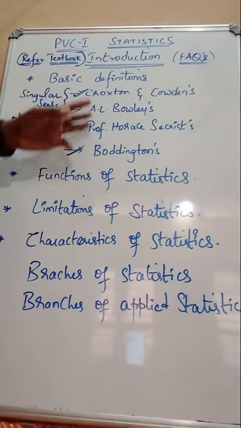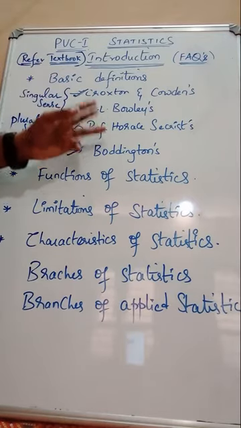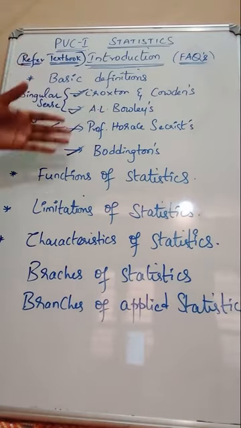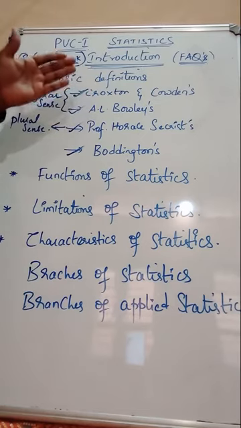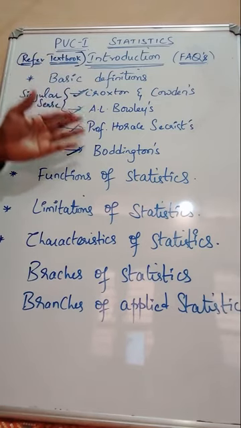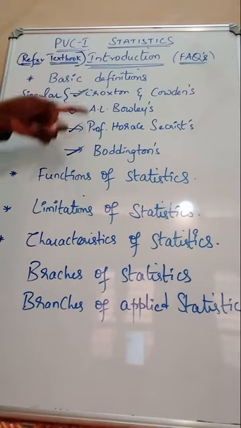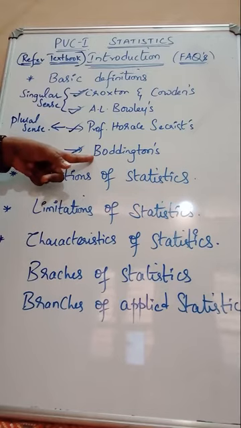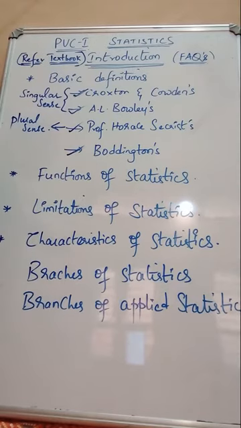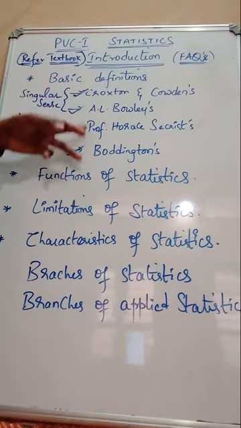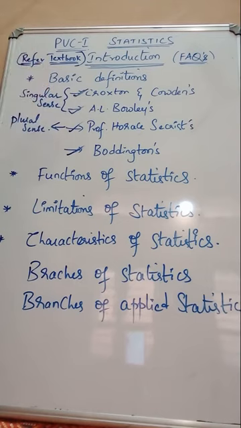Clear? So these are the 4 basic definitions of statistics given by 4 different mathematicians and statisticians. Am I clear? Basic definitions. In most of the papers, from these 4, a minimum of 1 and a maximum of 2 questions have been asked so far. So a minimum of 1 is guaranteed for 1 mark or 2 marks. Remember, guys, all the basic definitions of statistics.